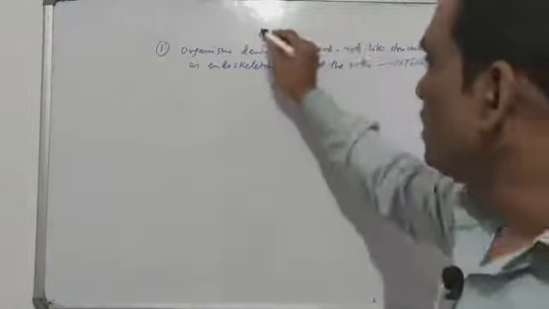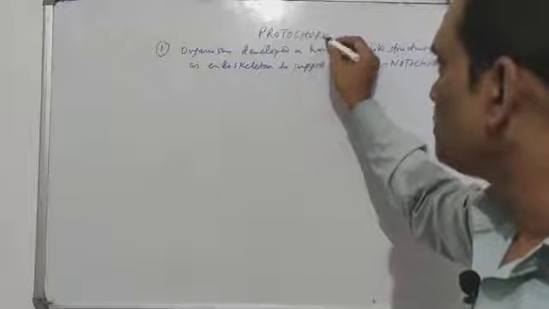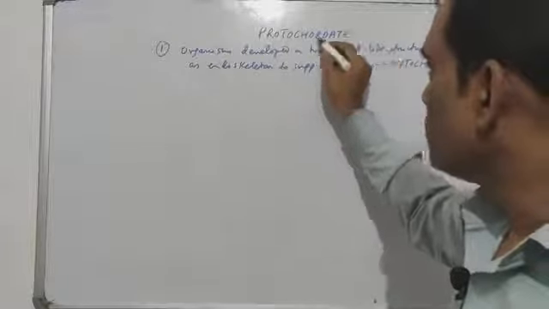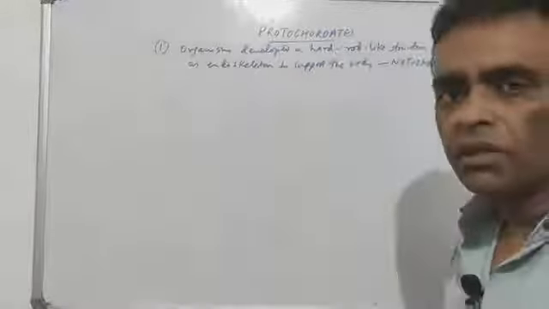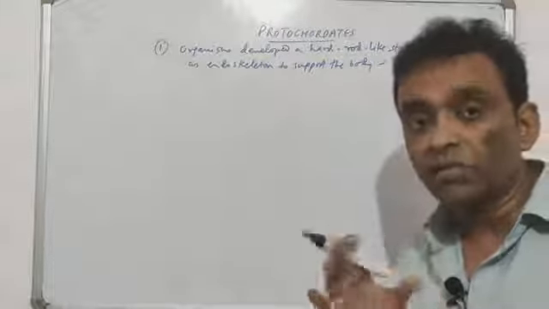These organisms are kept in a group called protochordates. This classification is given to you, you can check it there. The protochordates developed from Echinodermata, the highest group of invertebrata.